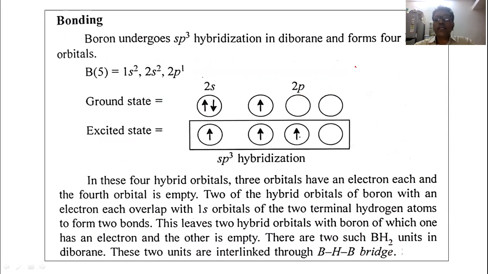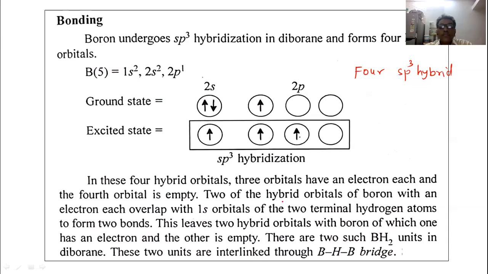Each boron atom undergoes hybridization, forming 4 sp3 hybrid orbitals. Now, in these 4 hybrid orbitals, 3 orbitals have an electron, 1, 2, 3, and the 4th orbital is empty.